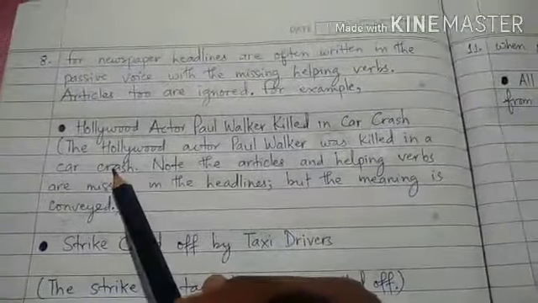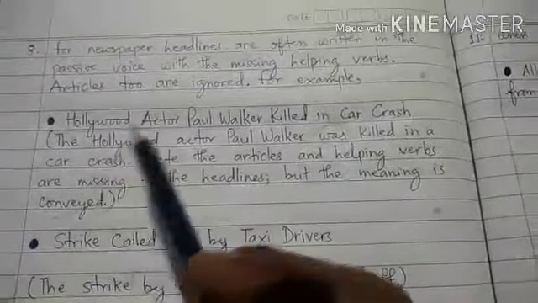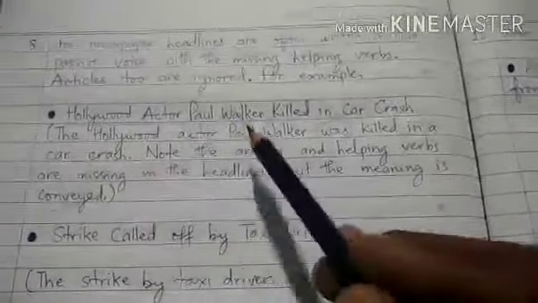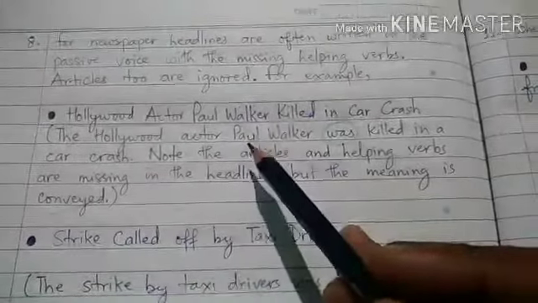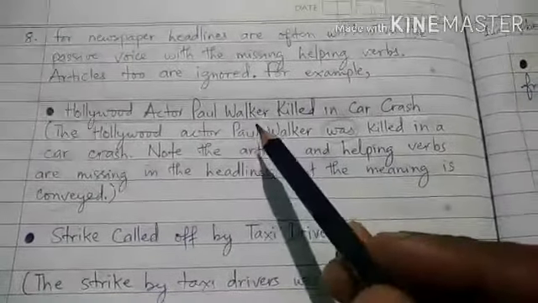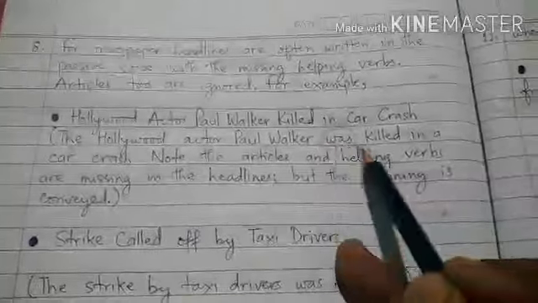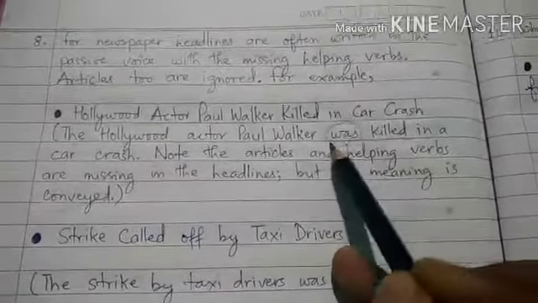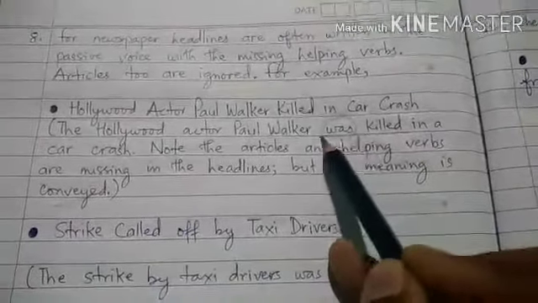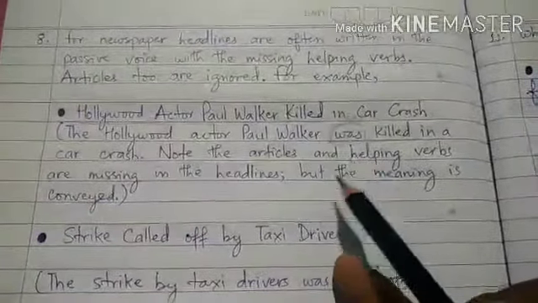Whenever we write the newspaper headlines, we write them in passive voice. But what we do here is we ignore the use of articles and also we ignore the use of the helping verbs. That means the group of to be verbs, which is the basic concept of using verb forms in passive voice. I hope you have understood.